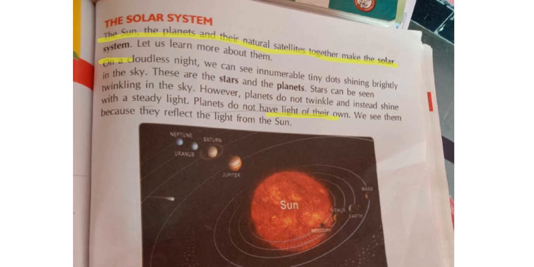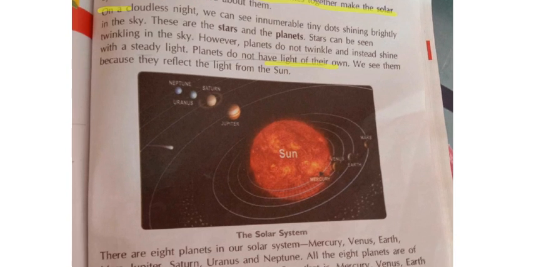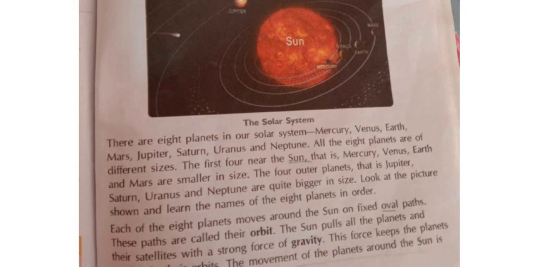Solar system means nothing but it consists of what? Sun, planets and the satellites. At night time we see all the small dots which are called stars, and planets, which will be very bright, shining in the sky. These planets will not twinkle or shine with constant light like that only. The reason we can see the light on the planets is because of the reflection of the Sun that is coming towards the planets. Clear? Next one, see here.